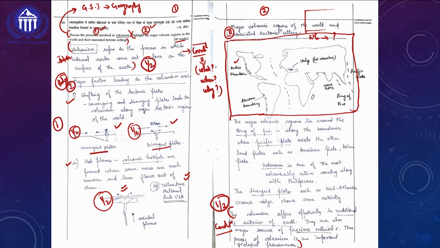But generally I will be suggesting to write the title separately after putting the boxes for the diagram, because you will be getting that half mark easily without any mistake if you do all this in a clear manner. So this topper is highlighting all the varieties of volcanic regions in the world to make his diagram relevant to the answer. Not only that, he has addressed the question.